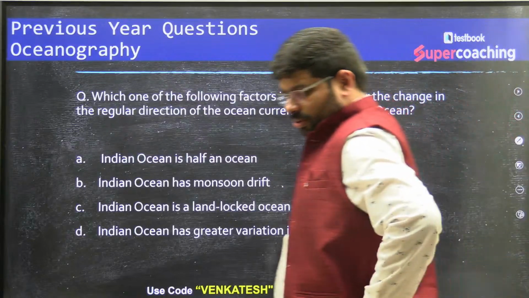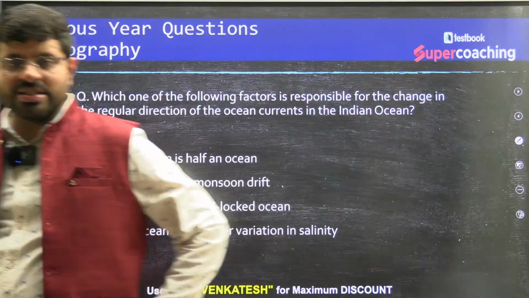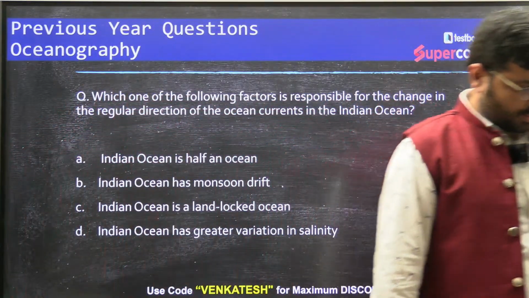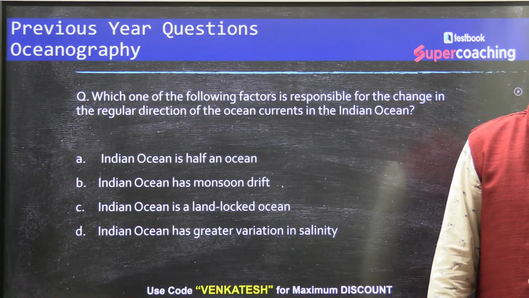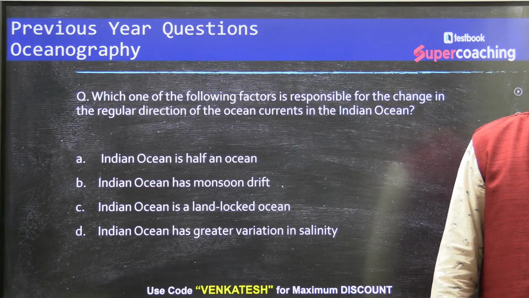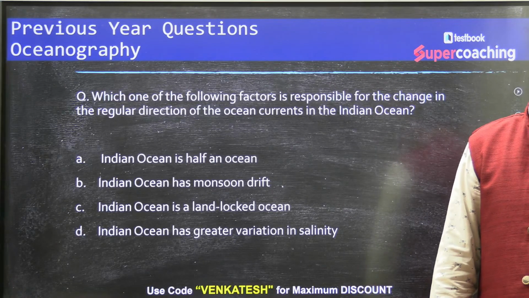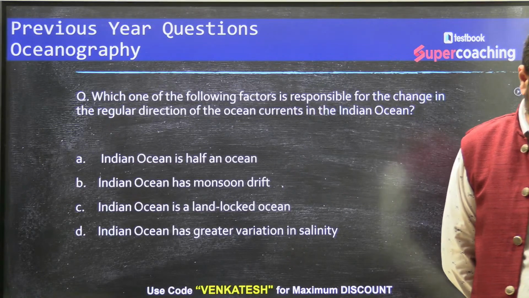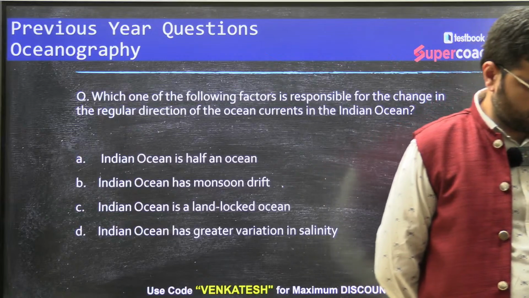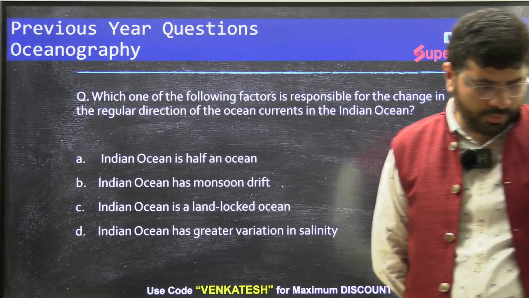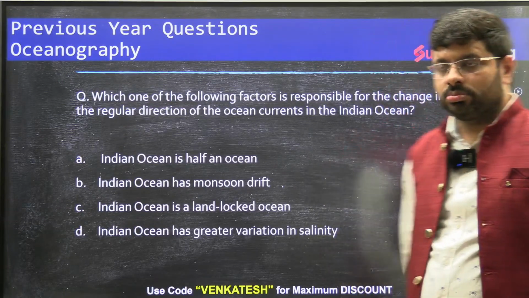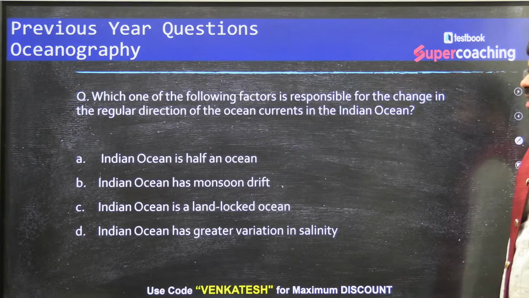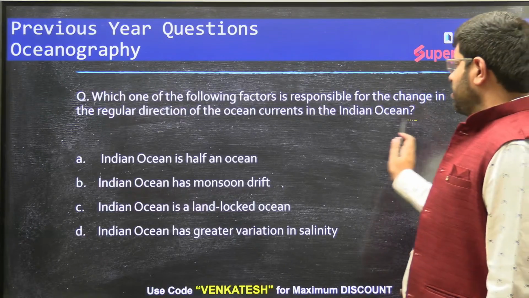Now, the next question, I hope this is also very easy for you to answer. Which one of the following factors is responsible for the change in the regular direction of the ocean currents in the Indian Ocean?